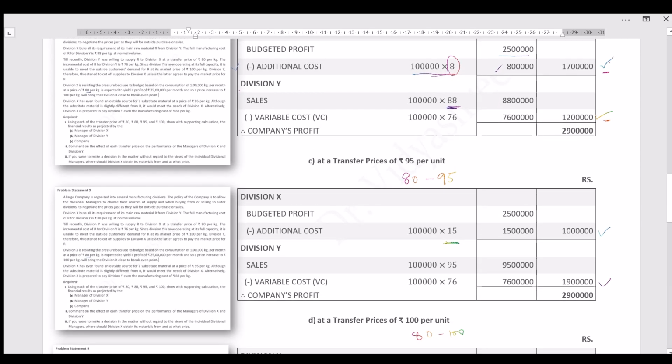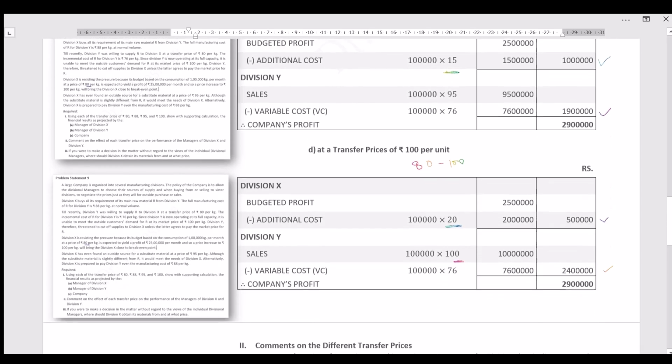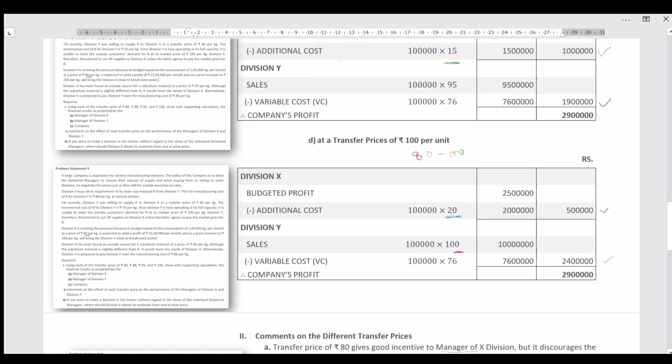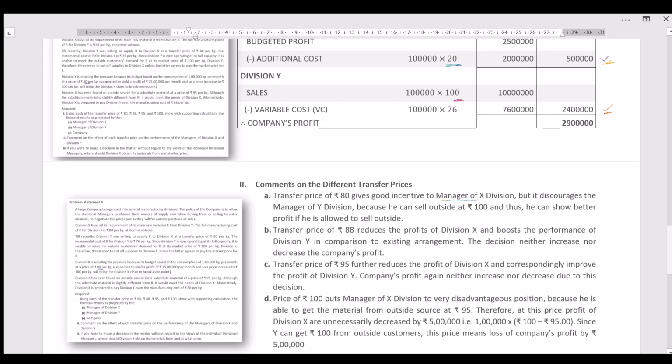Then in the case of 95, the division X profit still goes down, and division Y profit is increasing. In the same way, if the price is set at 100, then the division X profit is very low, whereas division Y's profit is increased. So let's see with the comment.